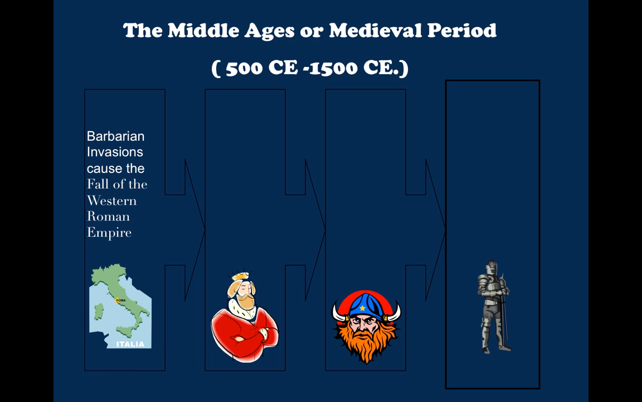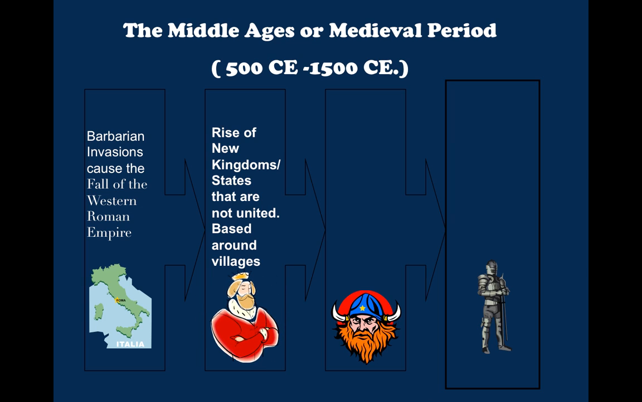So how did feudalism come into being? As we know, during the end of the ancient period, the end of the Roman Empire, the start of the Middle Ages, barbarian invasions from the north caused the Western Roman Empire to fall. The Roman Empire used to control a large area, as we've looked at, and provide protection for the people who lived in it. So after its fall, there was a rise of a lot of new kingdoms and states that were not united like the Roman Empire was.